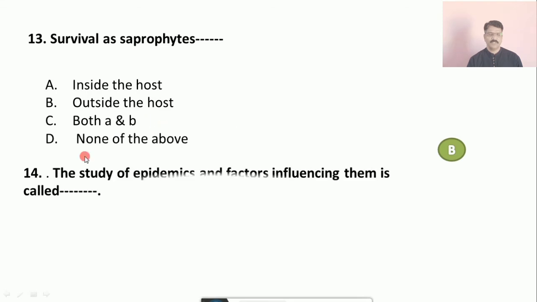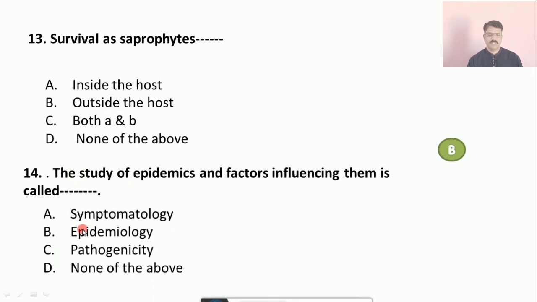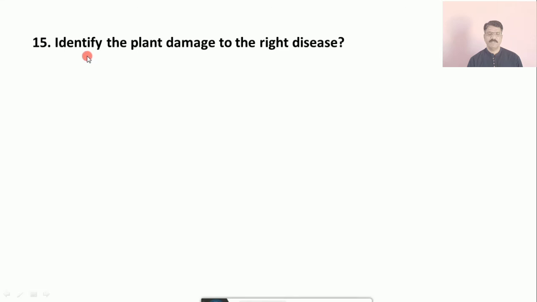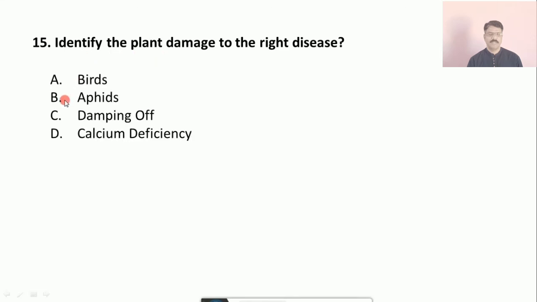Question number 14: The study of epidemics and factors influencing them is called. The options are A. symptomatology, B. epidemiology, C. pathogenicity, D. none of the above. The correct answer is B, that is epidemiology. Question 15: Identify the plant damage to the right. A. diseases by birds, B. by aphids, C. damping off, D. calcium deficiency. The correct answer is C, that is damping off.